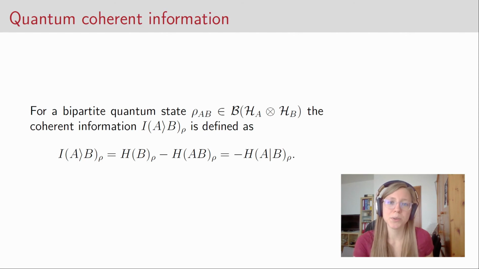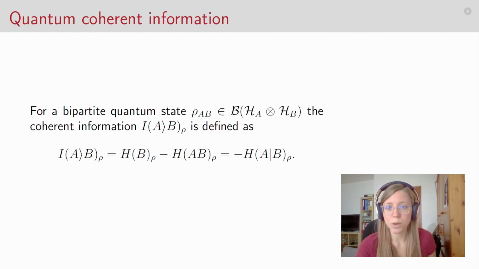But people have soon discovered that this is a quantity in its own right. It is very useful in several applications, so they keep it, even though they could express it simply via the conditional quantum entropy. And this quantity does not appear in the classical case, because in the classical case, why would you be interested in the negative of the conditional entropy? This does not make much sense.